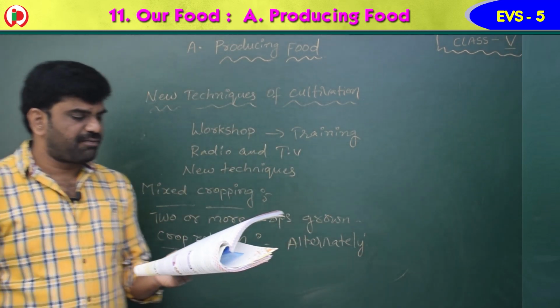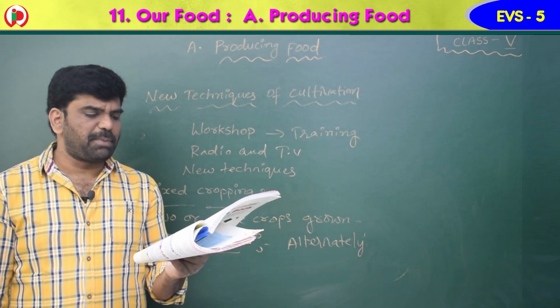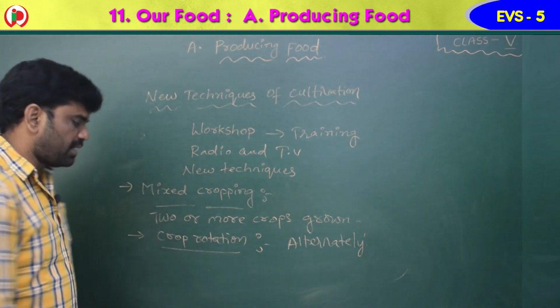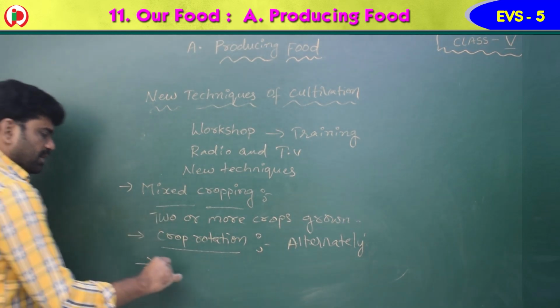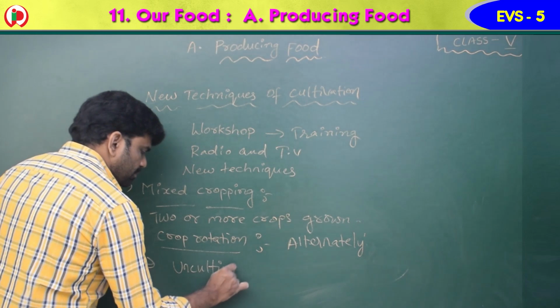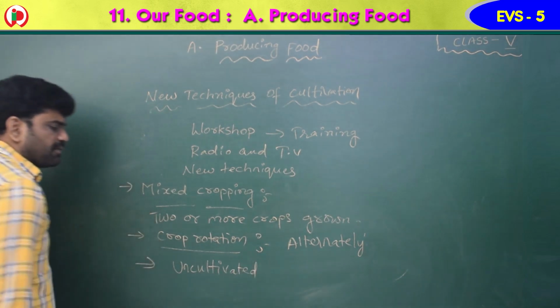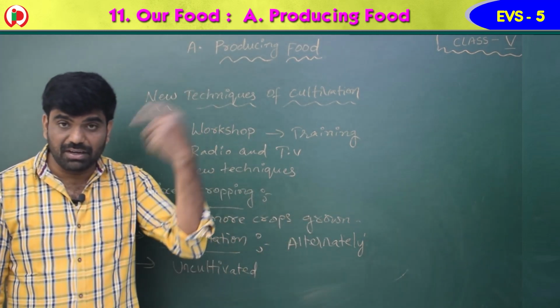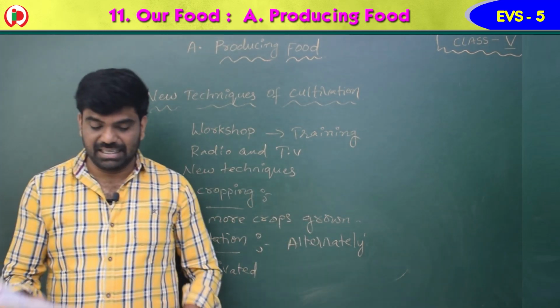The field is left uncultivated for a short period to help the soil regain its fertility. This is the third technique. They leave it uncultivated for a short time. Why do they leave the field uncultivated for a short time? In that time, the soil will regain its fertility.